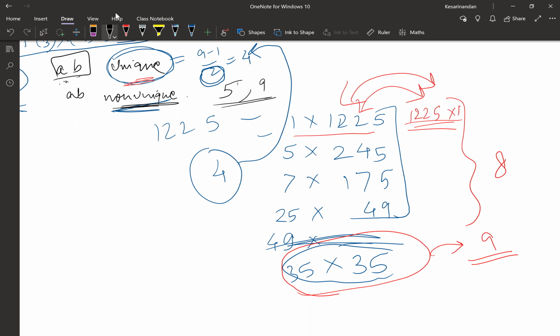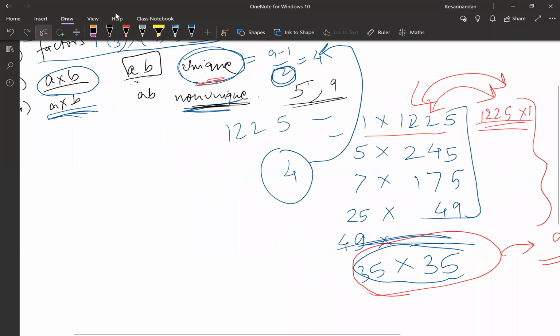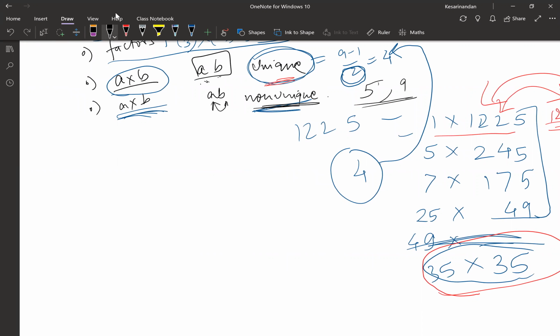Kesari, I have one doubt. Yeah, go ahead. When you speak of unique pair and non-unique pair, non-unique is the total number of pairs possible, just excluding the square part of it. I had asked here A and B are non-unique. I did not ask A and B is a non-unique pair. Okay, so your question is different. If it is asked A and B non-unique pair, then your answer will be 9. I had asked here A and B are non-unique, so they both can be the same.